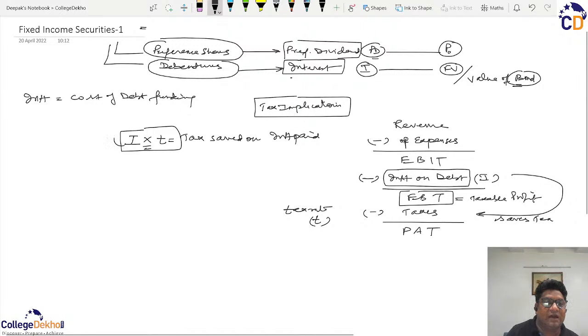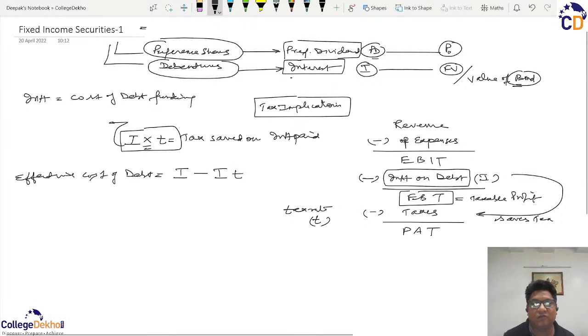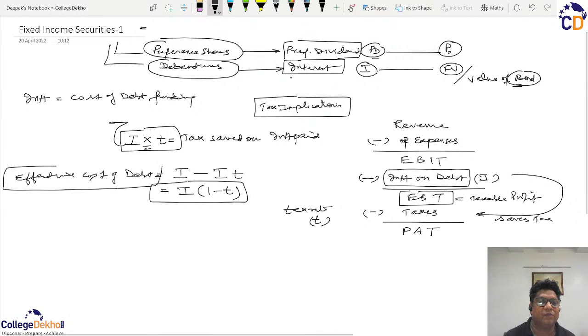But because of inherent tax savings, the effective cost of debt will be the interest I minus the tax saved, that is IT. So the effective interest cost for the company will be I(1 minus T), and whatever is the cost to the company should be presumed as a return to the shareholders.